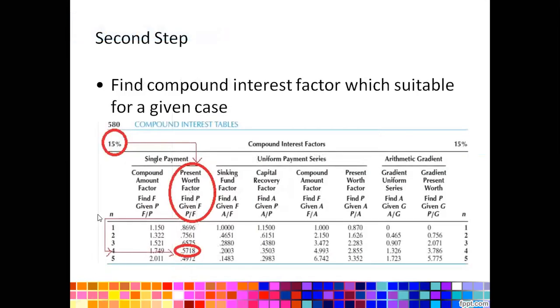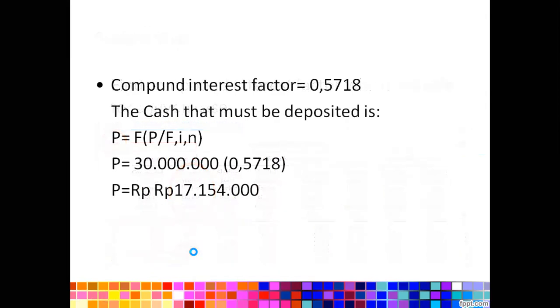Now, let's find the right period, which is 4, and then look carefully at the right column, which represents finding the present value when your future value is already given, 2.5 something, and then just fill in the bracket and multiply it by the principal amount. So we get that the initial amount that should be invested by her is 70 million something.